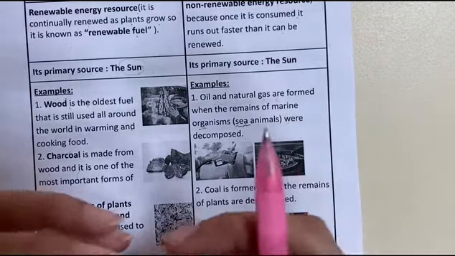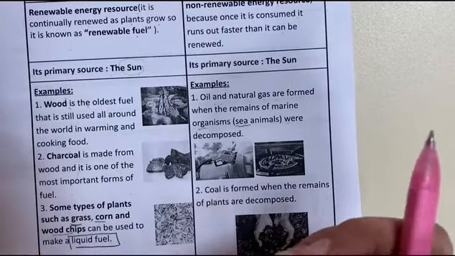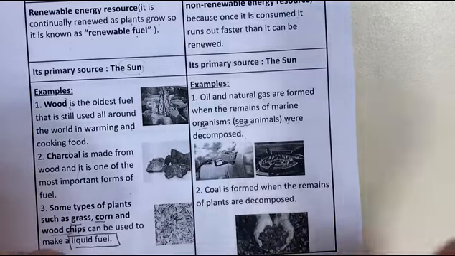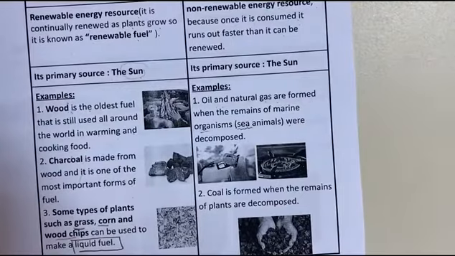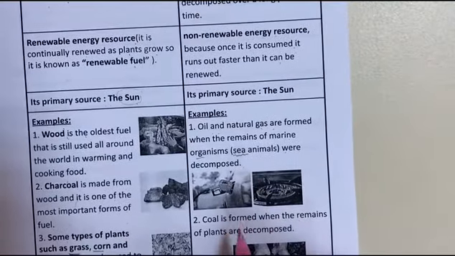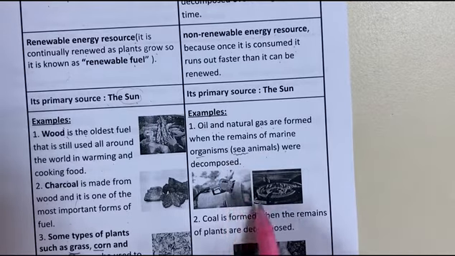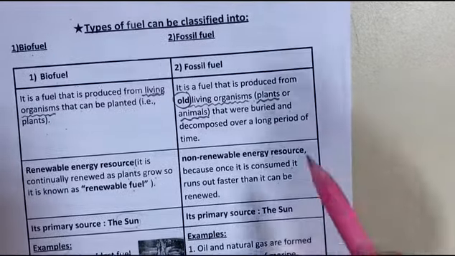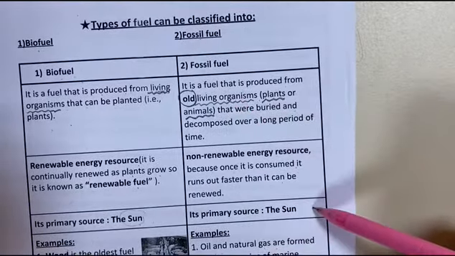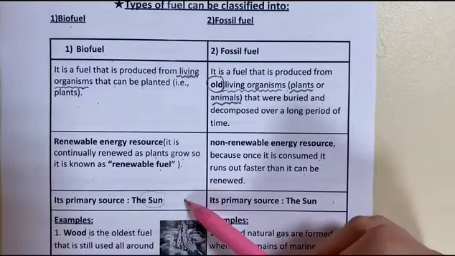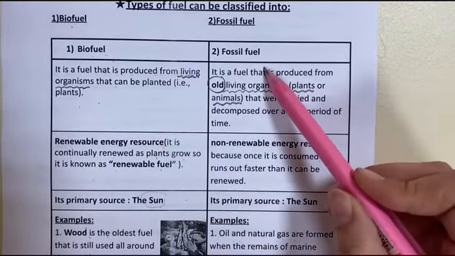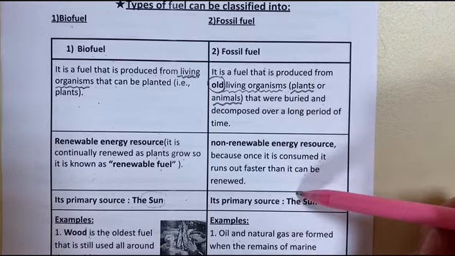Decomposed means its components are separated. Okay? So they are made of plants or animals that feed on plants. So what is the primary source of the fossil fuel? Also the sun. So the primary source of biofuel and fossil fuel is the sun.